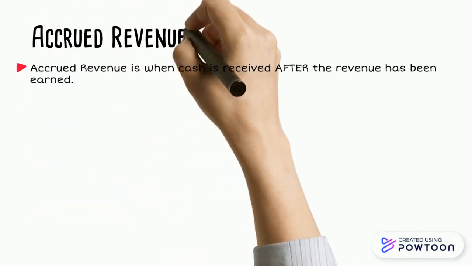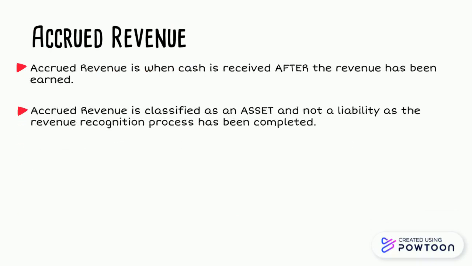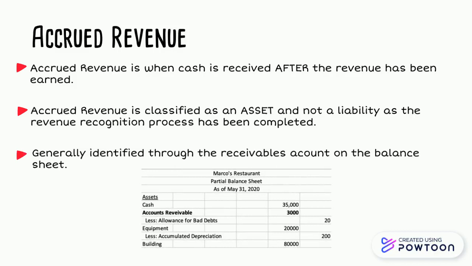Accrued revenue is when cash is received after the revenue has been earned. Accrued revenue is also classified as an asset and not a liability, as the revenue recognition process has been completed. Furthermore, it is generally identified through the receivables account on the balance sheet, as shown below.